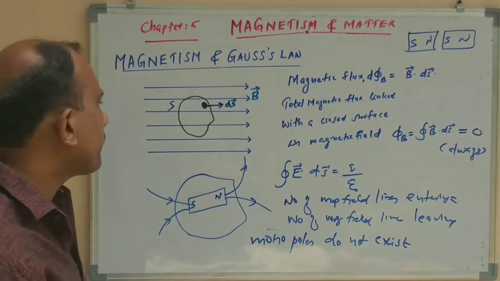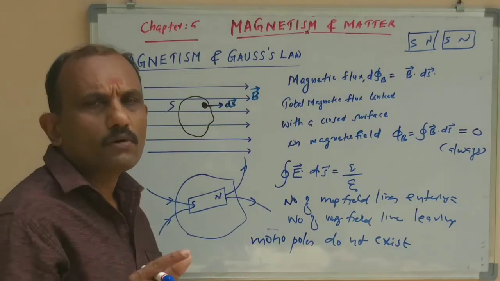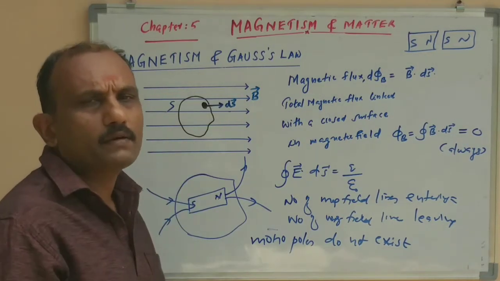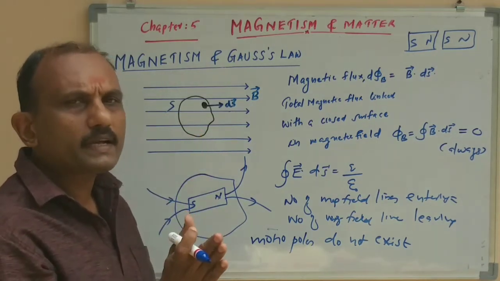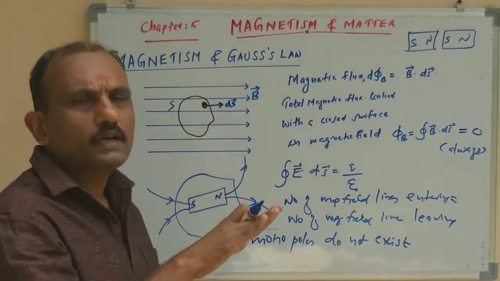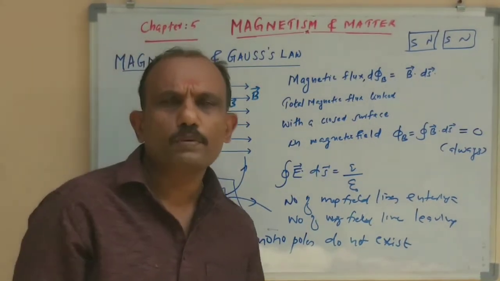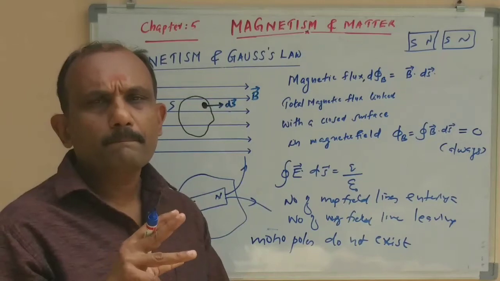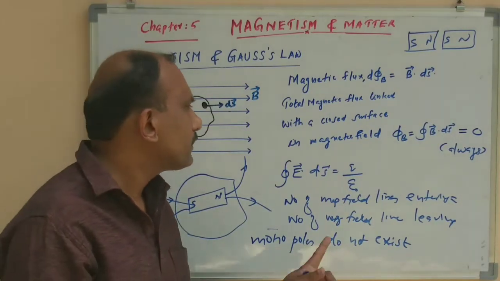We can say that the basic element of magnetism is the magnetic dipole or a current carrying loop. If you take a current carrying loop, one face will act as a north and one face will act as a south. So a small current loop or magnetic dipole is the basic element of magnetism.